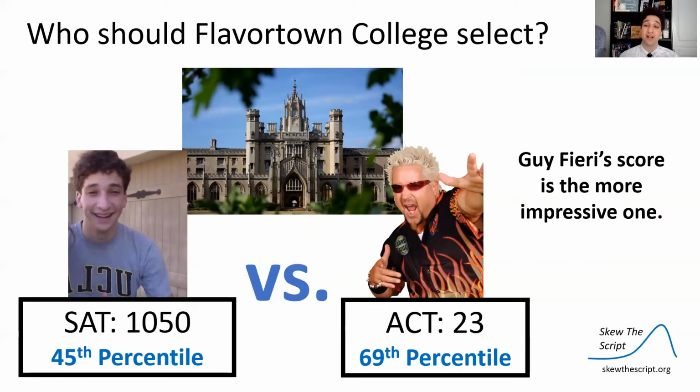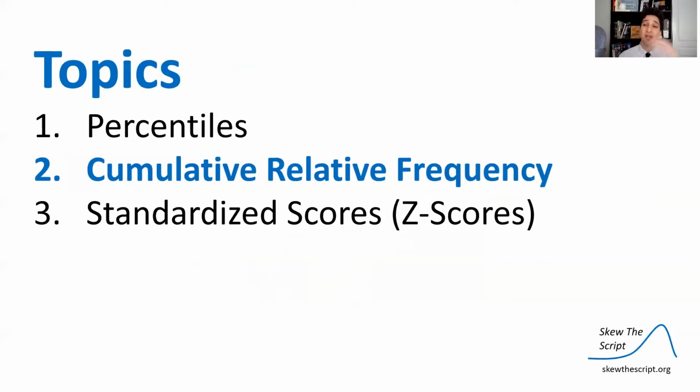So it seems like Mr. Fieri's score is the more impressive one. So if all else is equal, that standardized test score is better, they'll select him. So, Mr. Fieri, mayor of Flavortown, he's going to go to Flavortown College. Let's be honest.